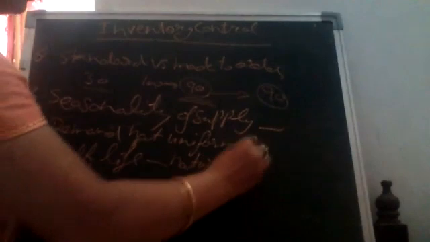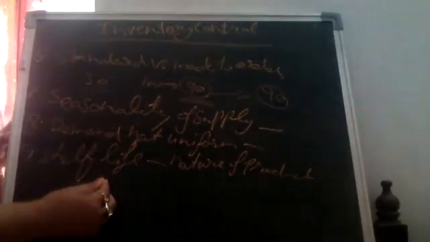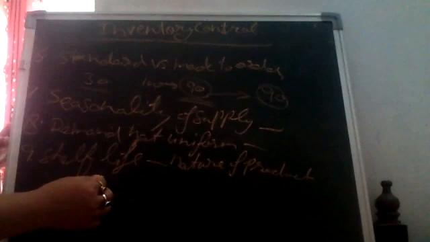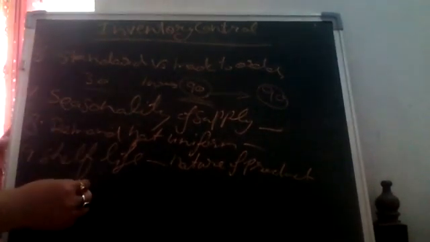Next one is shelf life. What is this shelf life? Shelf life is the nature of the product. First thing, shelf means storage: how much time storage can be done, and what type of storage is required.